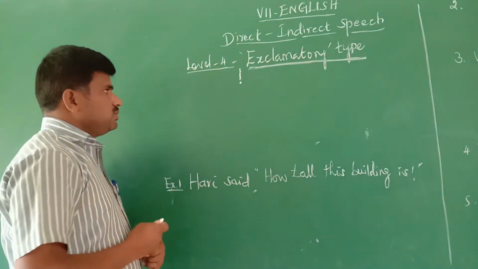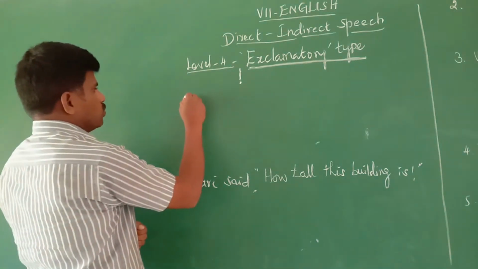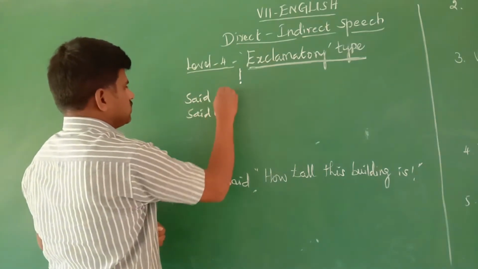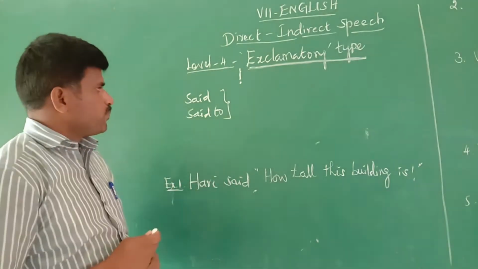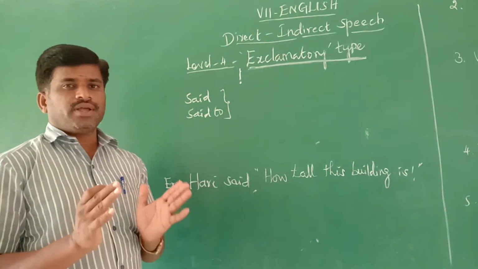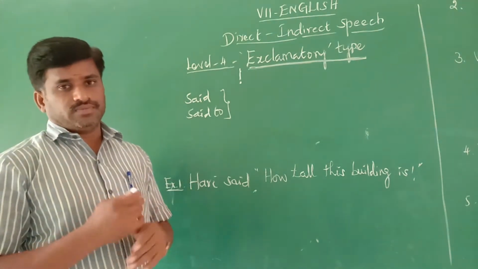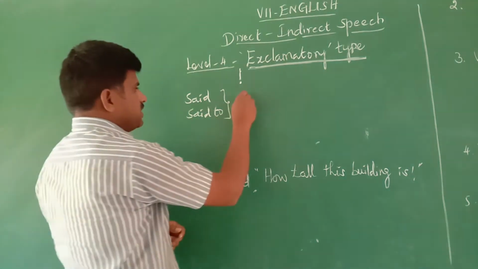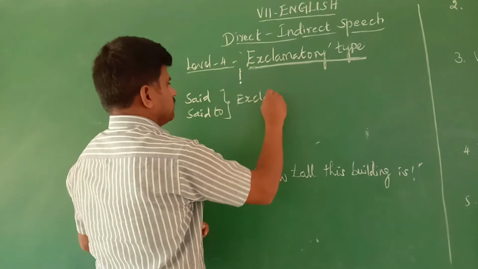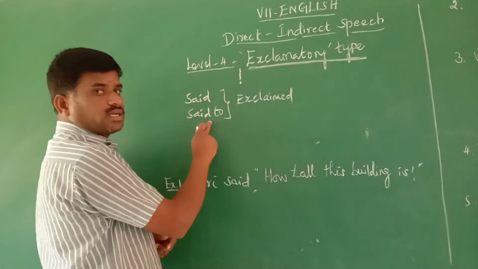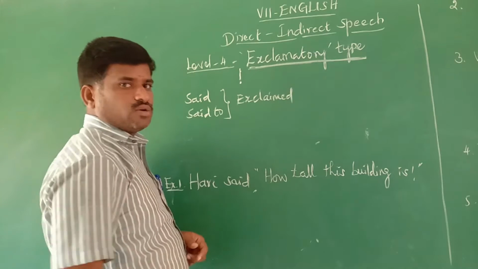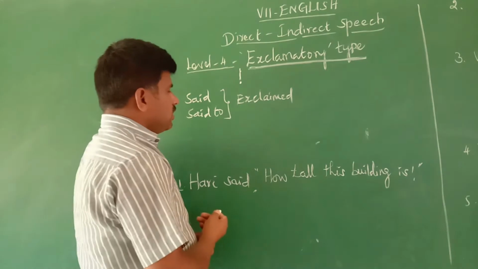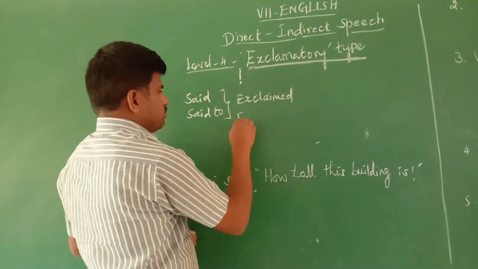For the first rule, said or said to. In indirect speech, the reporting verb, said or said to, should be changed into exclaimed. That is exclaimed. When you are converting direct to indirect, said or said to changes into exclaimed. And there are some other things we should note.